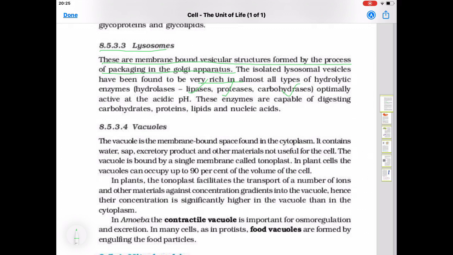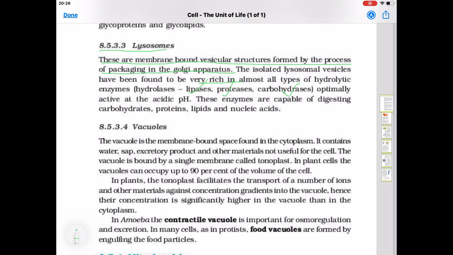Where the word ending "ase" is there, that means breaking. So lipases break lipids or fats, proteases break proteins, and carbohydrases break carbohydrates at optimum acidic pH value.